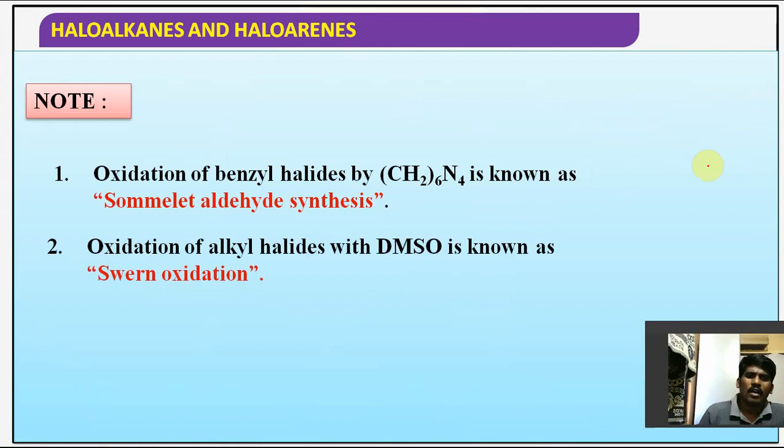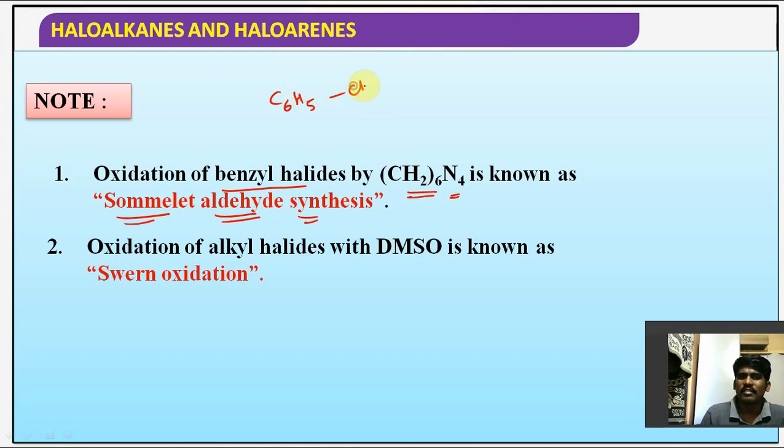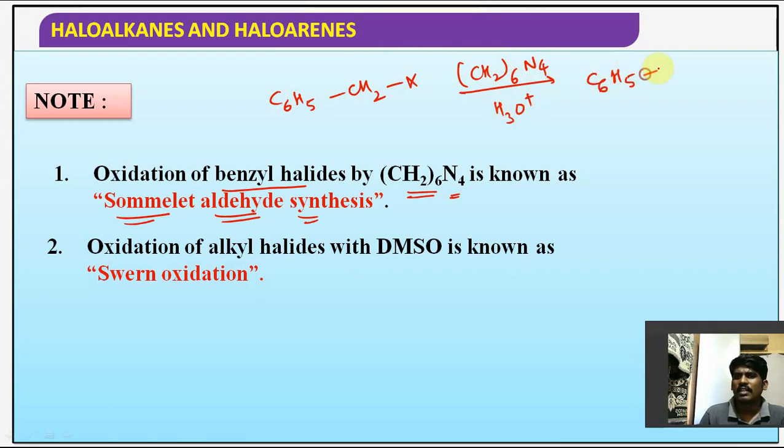Oxidation of benzyl halides by hexamethylene tetramine, I told you, is called the Sommelet reaction, guys. Very important name reaction. Sommelet aldehyde synthesis: C6H5CH2X with hexamethylene tetramine followed by hydrolysis in the presence of acid gives C6H5CHO, benzaldehyde.